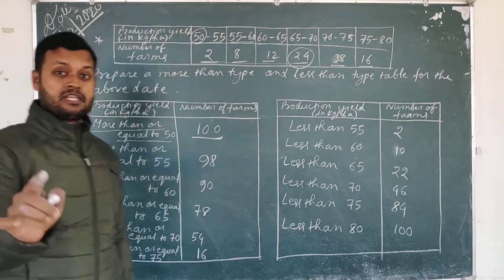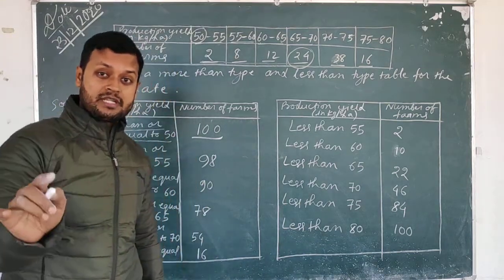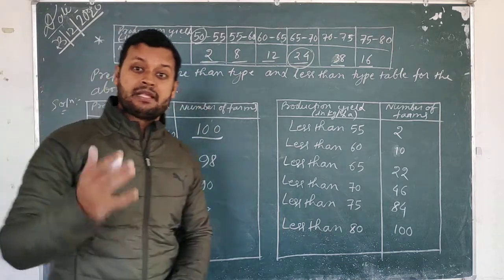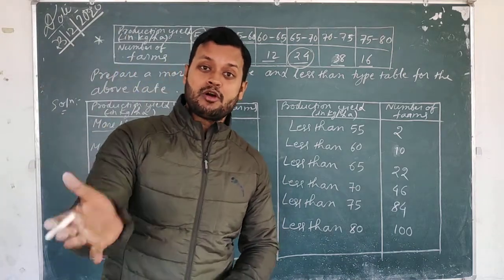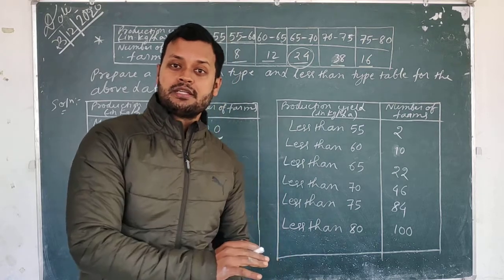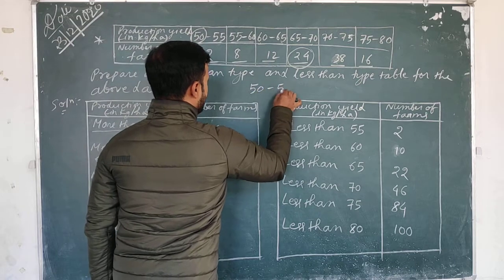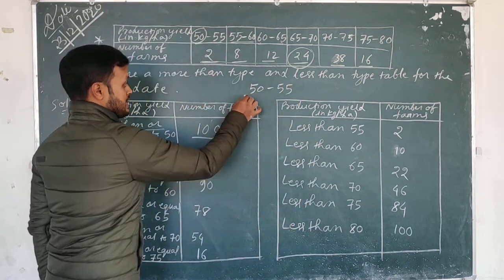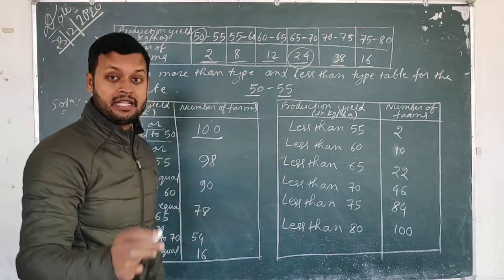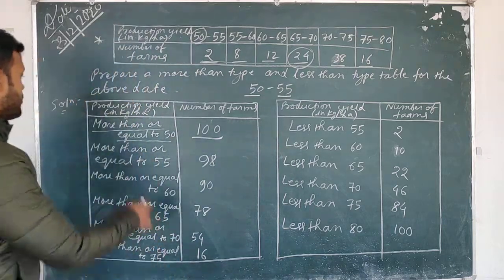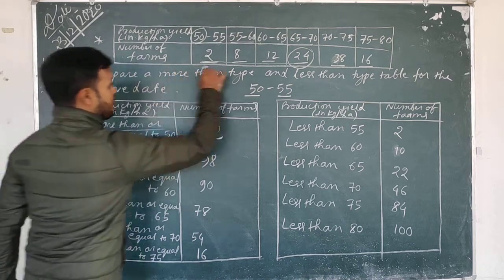One more thing you will always notice is that in the more than type table, we are always considering the lower limit. In a class interval of 50 to 55, this is called the lower limit and this is called the upper limit. But in the more than type table, we will always consider the lower limit. So more than or equal to 50, all will come.